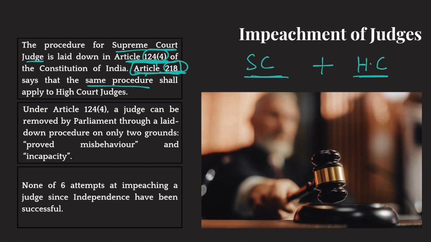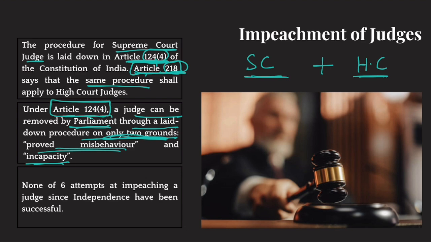All right. Now, under Article 124 Clause 4, a judge can be removed by Parliament. Remember, the power is with Parliament through a laid down procedure only on two grounds: proved misbehavior and incapacity. So the Constitution is very clear. You cannot remove a judge of a Supreme Court or a High Court on any other charges. If he has showcased proved misbehavior or incapacity to judge cases, then only you can remove him. Only on these two grounds can you remove a judge of a Supreme Court or a High Court. Plus, it also lays down the process.